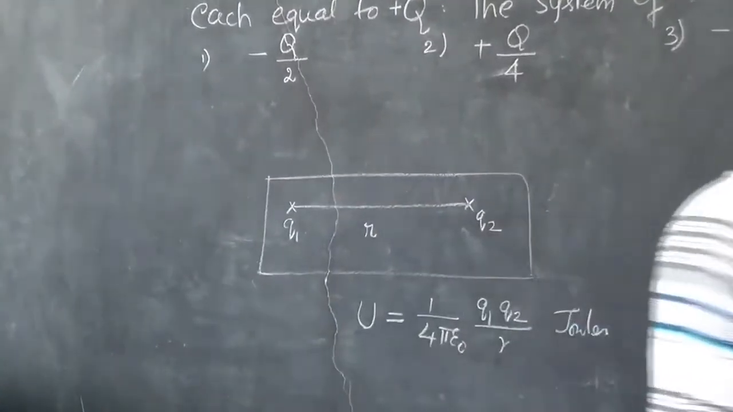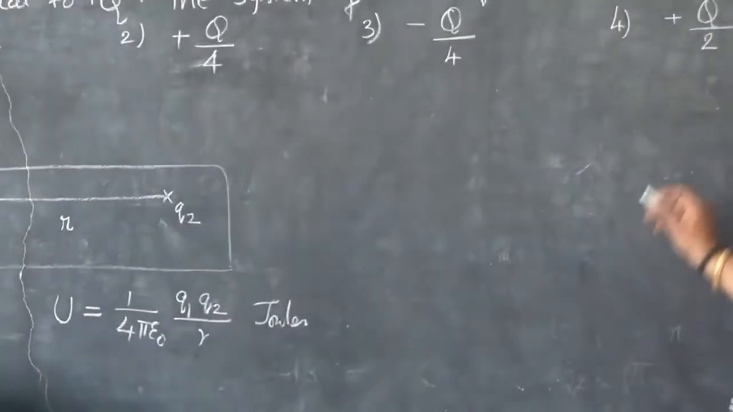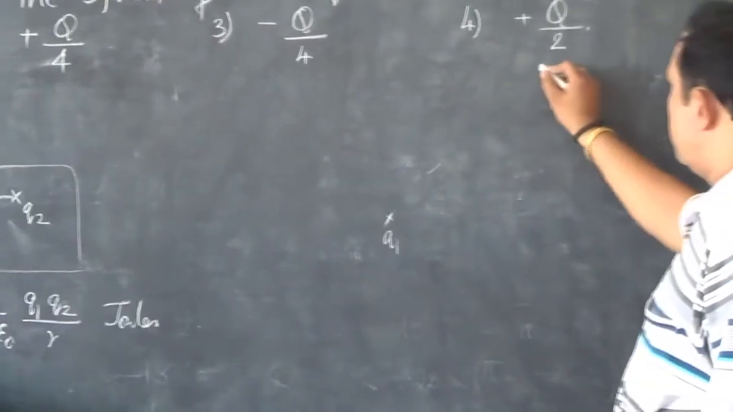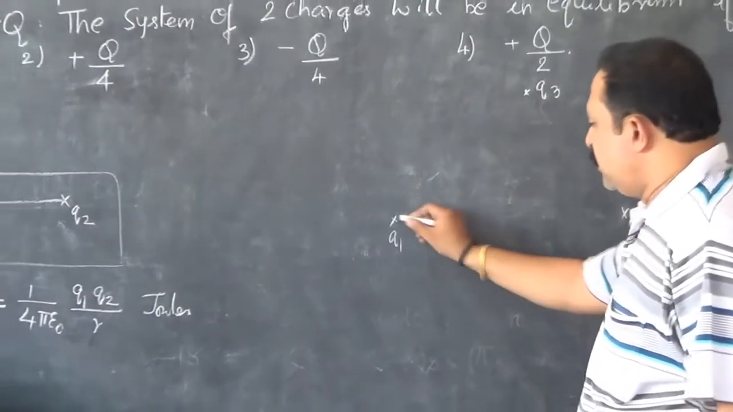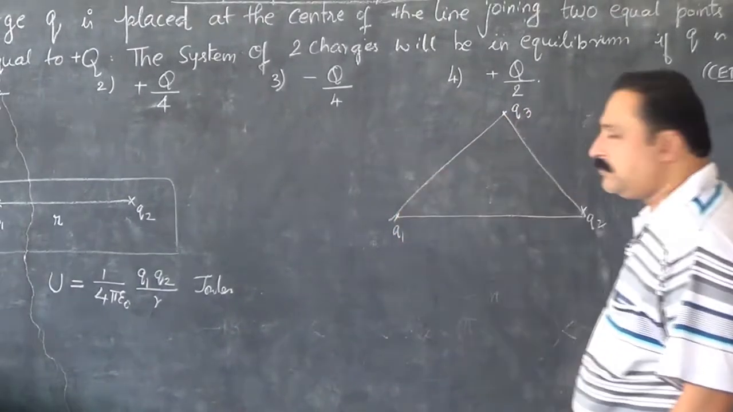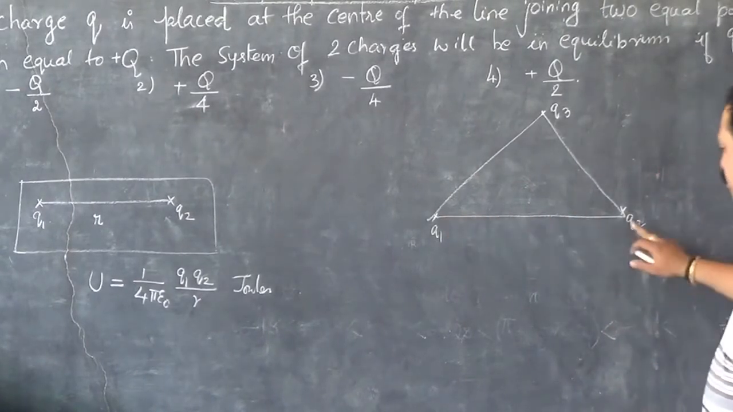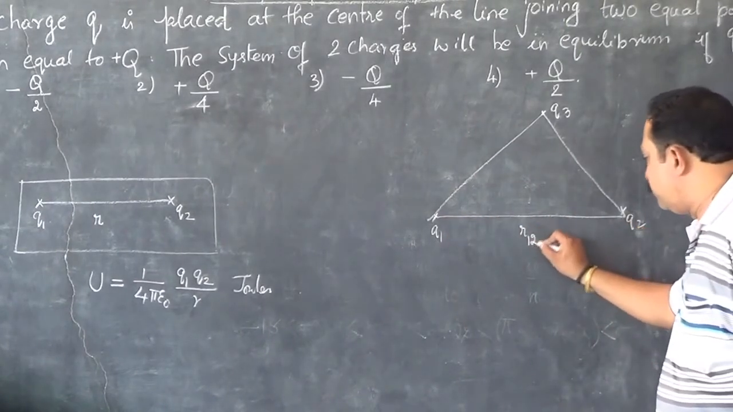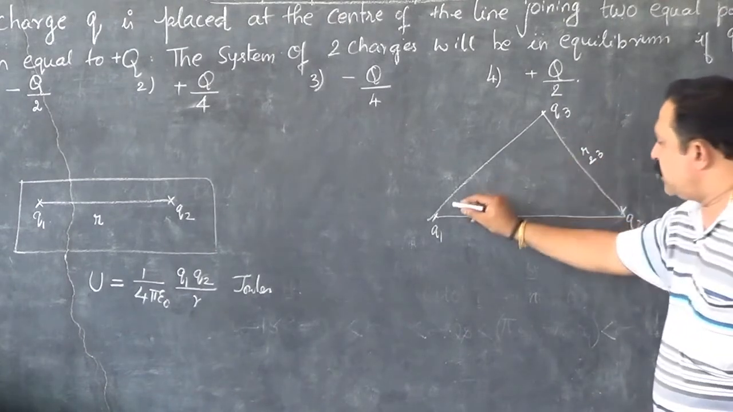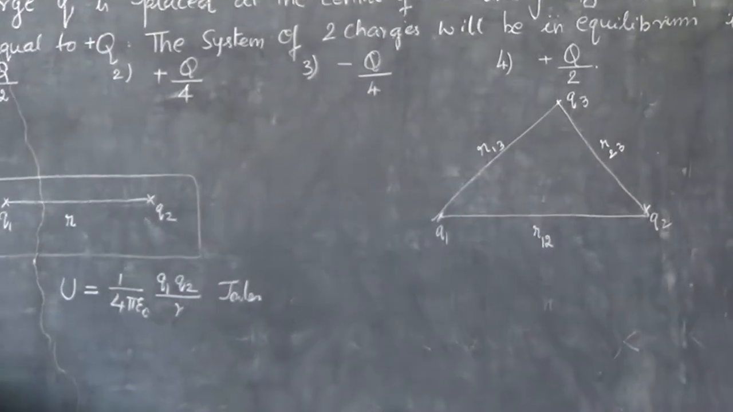Now, let me go to consider three charges. Here we have two charges. Let me consider three charges, Q1, Q2 and Q3. These are the three charges which are kept in air. The distance between the charge Q1 and Q2, let's say it as r12. The distance between charge Q2 and Q3 is r23. And the distance between charge Q3 and Q1 is r13.